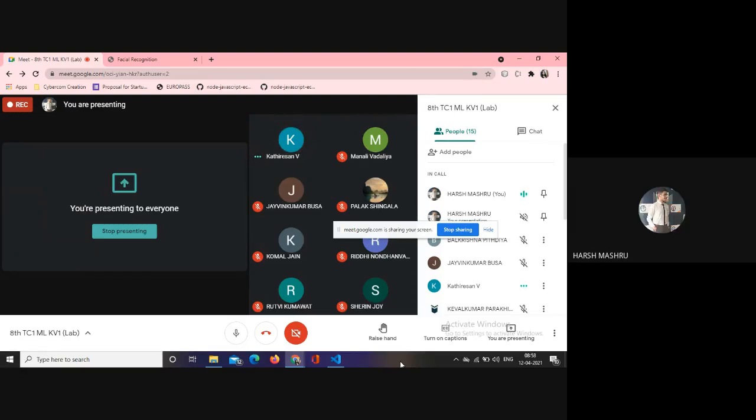Sir, first of all, the Haar cascade model provides the whole face capturing. It is by default the Python module that is given to you, and there are many kinds of techniques like TensorFlow. In TensorFlow, we can import the algorithm from them too. But right now, this application uses the Haar cascade model. Okay.